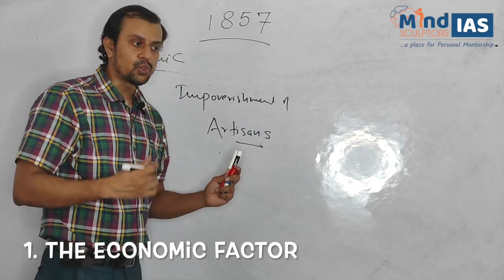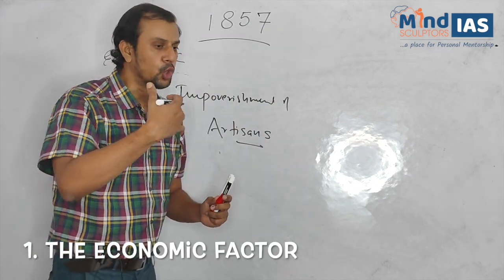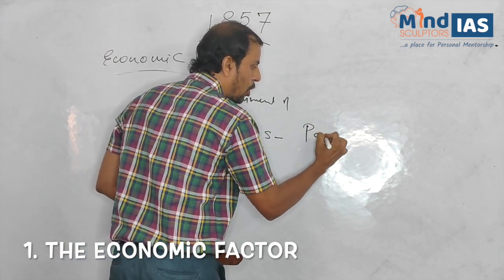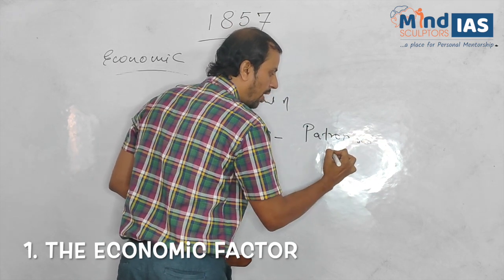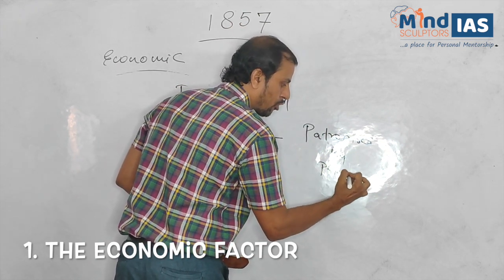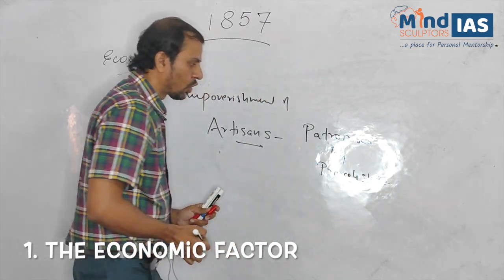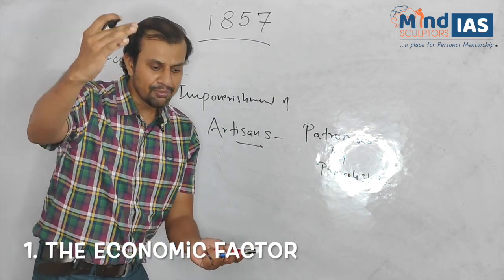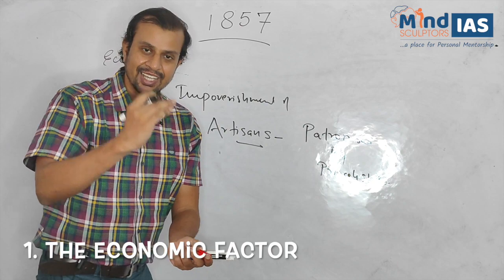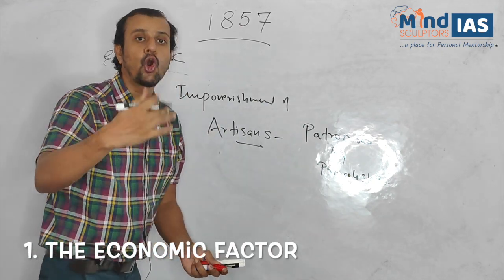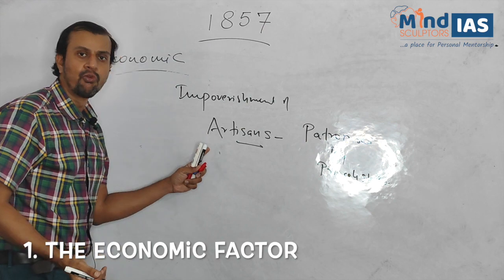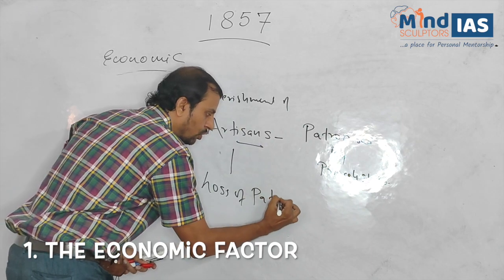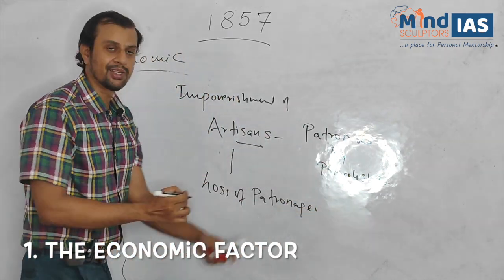Now, artisans were patronized by the rulers of the princely states. When British started conquering the territories of India, there was diminish or reduction of princely states. Gradually artisans lost their patronage. So their impoverishment was as a result of loss of patronage by the rulers.